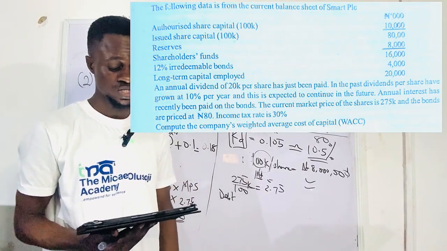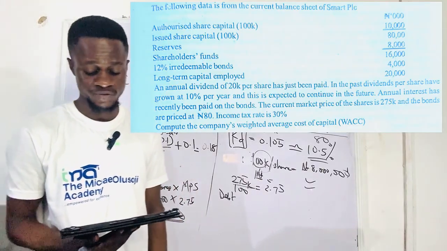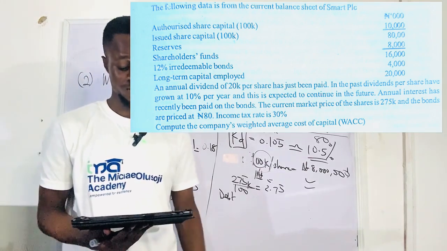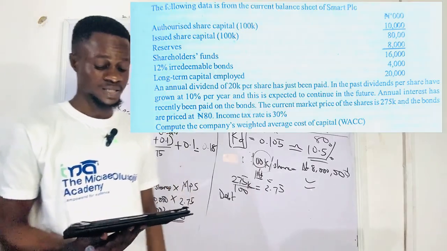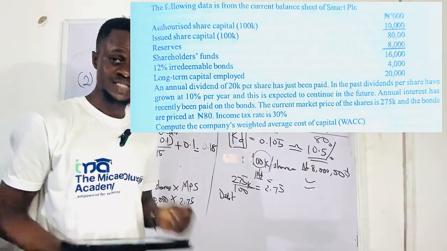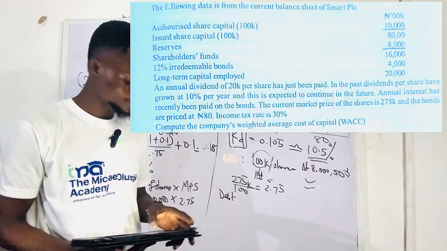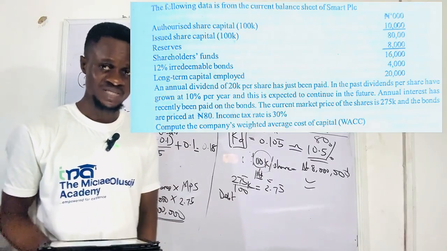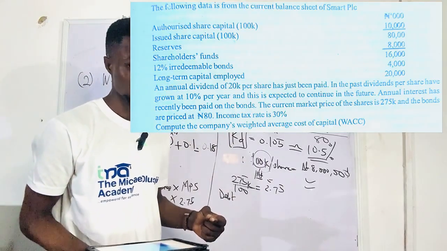Similarly to the ordinary shares that we have, which is 275, if we are given the market value, for example. So it's just similar. Here now we have the debt priced at 80 naira, which means it is priced at discount, right?